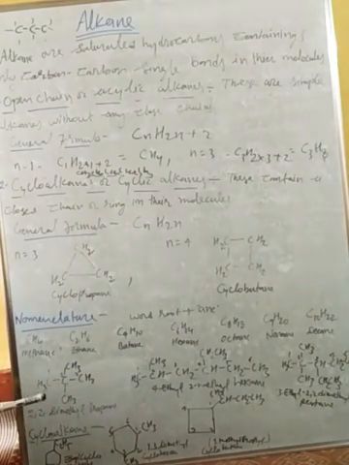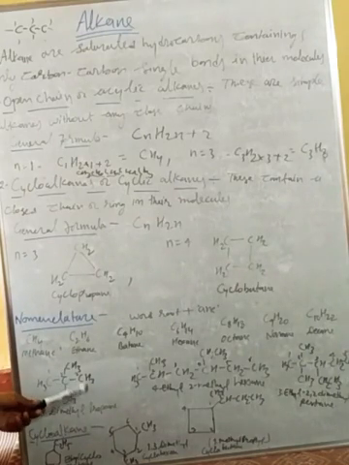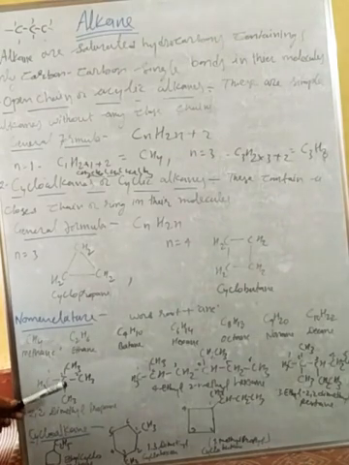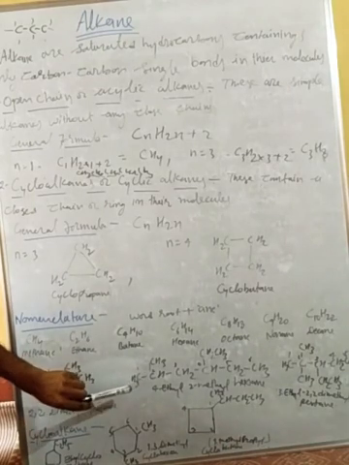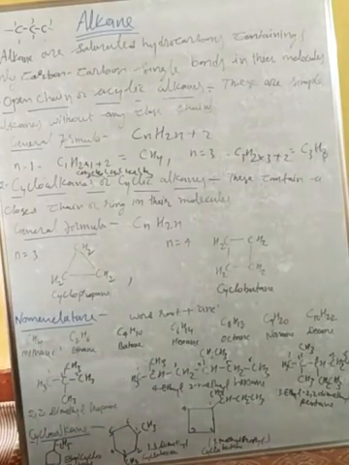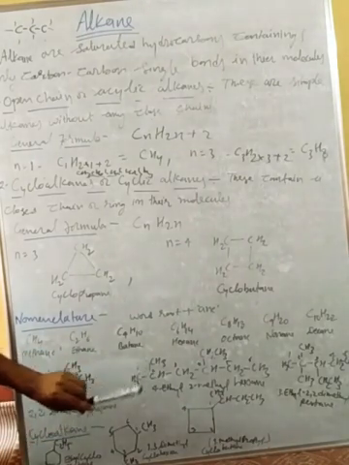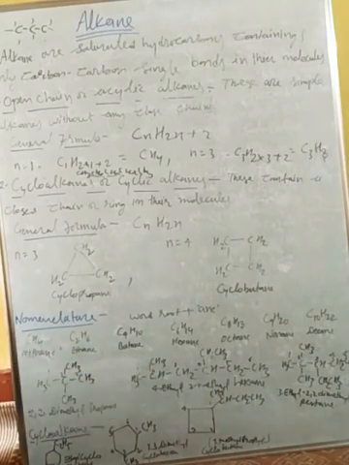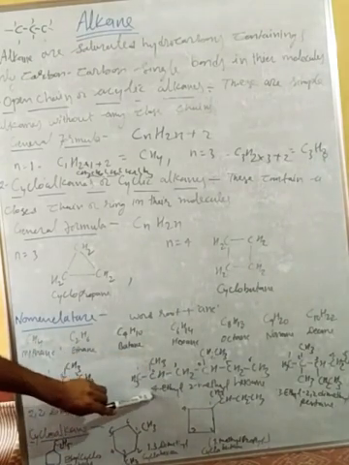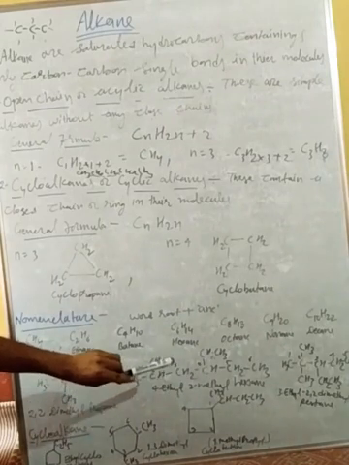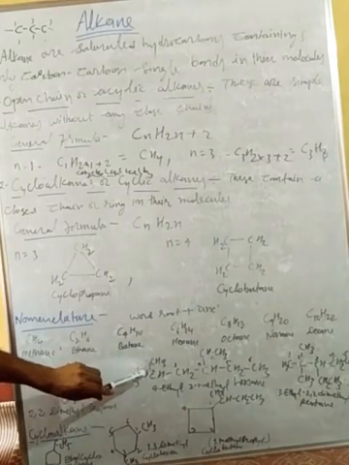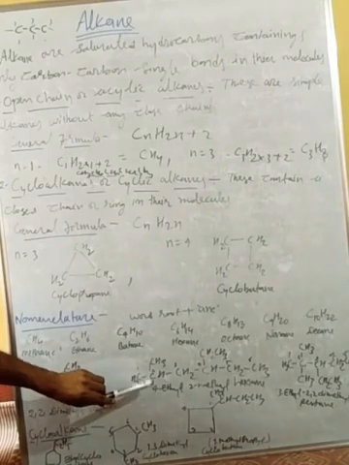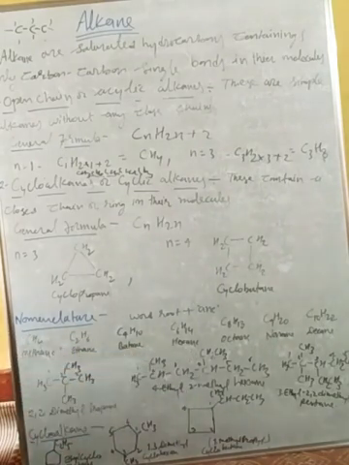Some are in branch chain form, like CH3, CH3. They have two side chain alkyl groups on the second carbon, so their IUPAC name will be 2,2-dimethyl propane. Here the parent chain will be the longest carbon chain. In a 6 carbon chain, that is the parent chain. They have two side chains, one in the second position and one in the fourth position. Their IUPAC name will be 4-ethyl, because alphabetically ethyl comes first and methyl second, right? So their IUPAC name will be 4-ethyl 2-methyl hexane.